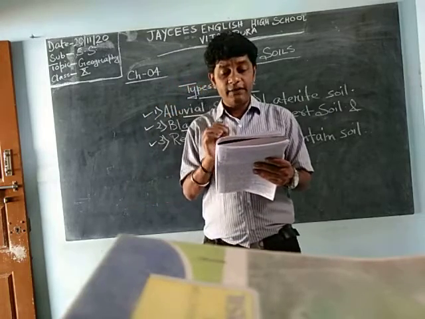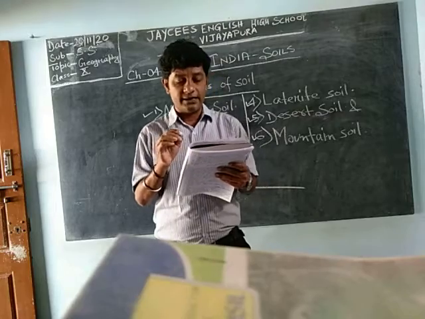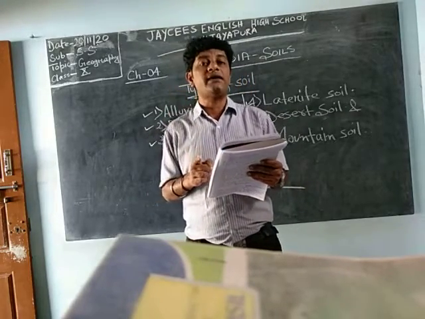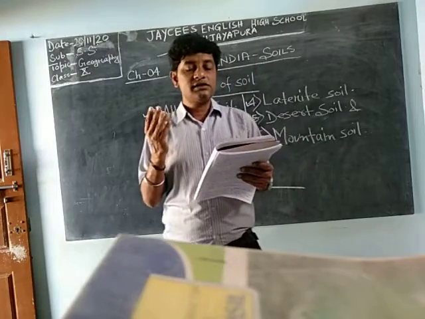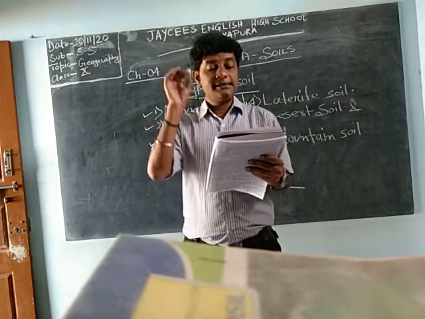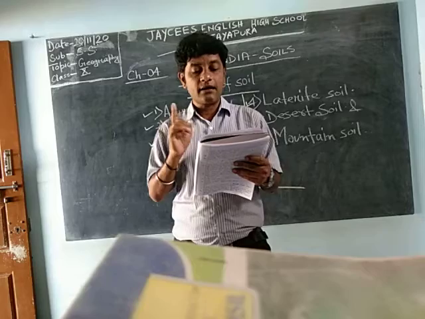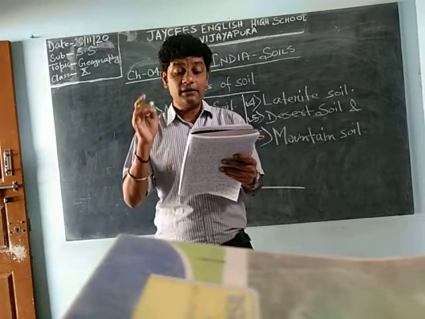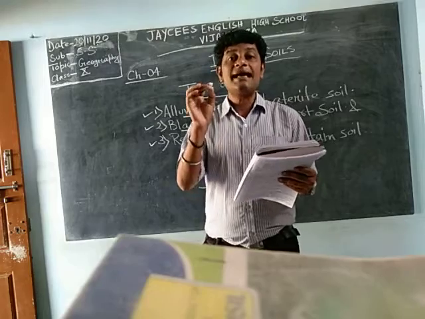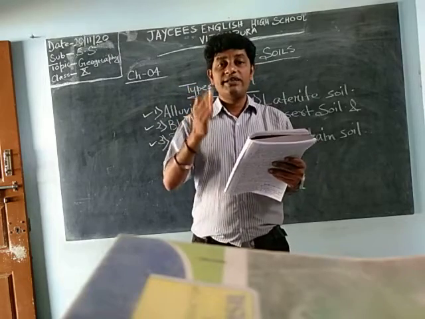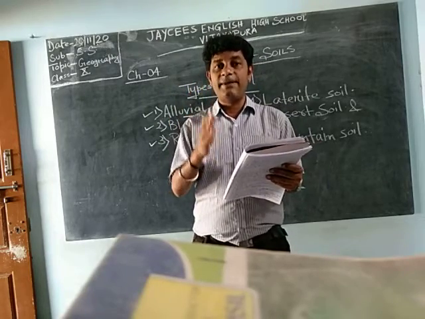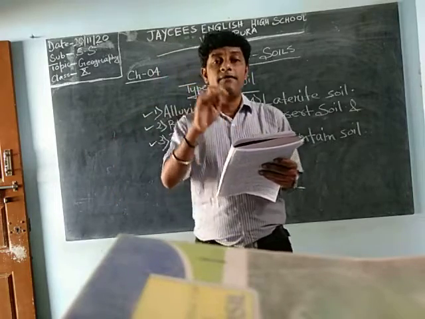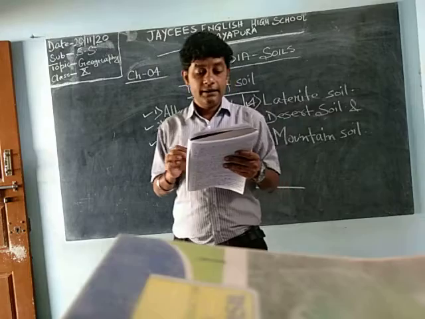This soil is best suited for black cotton cultivation. Black cotton soils are very much available. They are derived from basalt rock. Basalt is a type of rock which gets weathered, meaning it breaks up and mixes with the soil, and then we get this type of black soil.